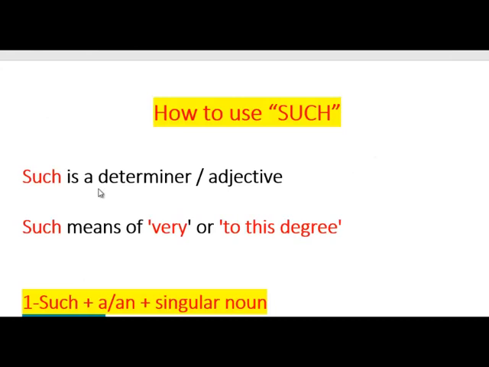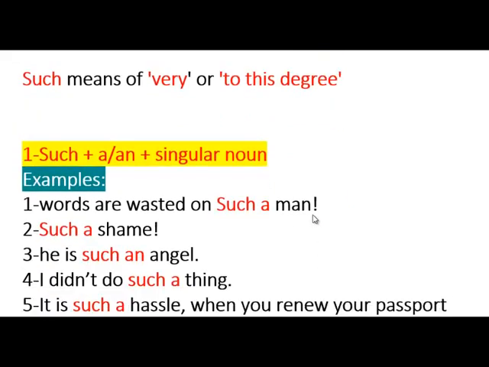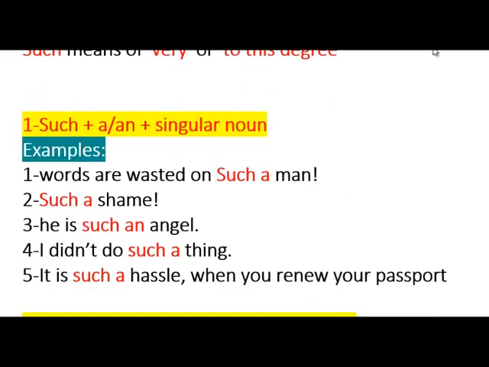Such is a determiner or an adjective, and it means very, or to a certain degree. Here are some examples of using such. Words are wasted on such a man. Such plus a or an plus a singular noun. Such a man: man is a singular noun, a is a determiner, and such. Such a shame. He is such an angel.